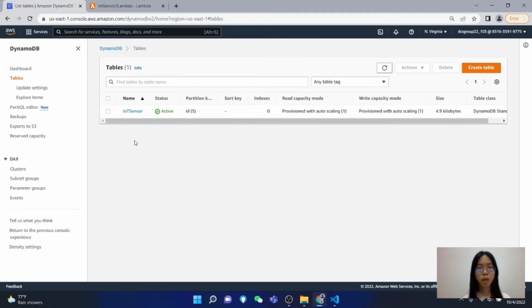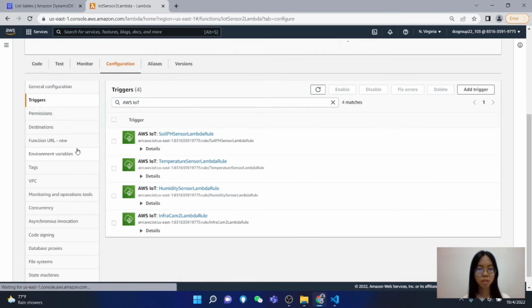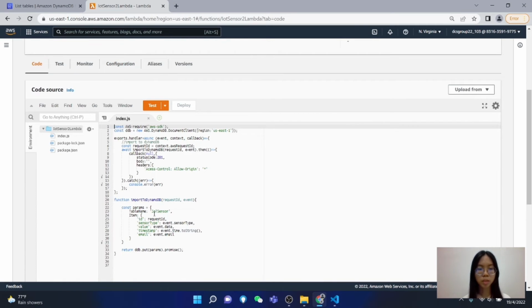Now I will show how the data flows from IoT core to DynamoDB. First of all, a table called IoT sensor is created to store the data of the IoT sensors. Then at the Lambda console, we have created a function called IoT sensor to Lambda. The trigger of this function is the AWS IoT sensors. This code will import the data from the IoT core to the DynamoDB table, which is the IoT sensor table.